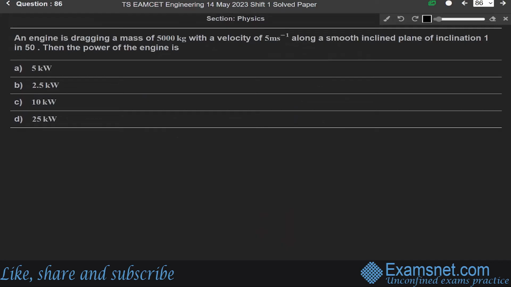Now the next question, 86. An engine is dragging a mass of 5,000 kilogram with a velocity of 5 meter per second along a smooth inclined plane of inclination 1 by 50. Then the power of the engine is. So this question is from the chapter of laws of motion.